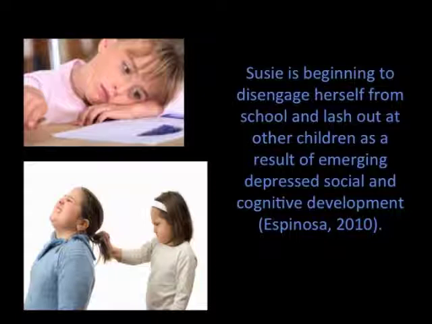To prevent these factors causing low academic achievement, behavioral problems, and socio-emotional difficulties, Susie's teacher began to help Susie develop resilience. As stated by Espinosa, this involved providing a caring and supportive atmosphere at school, setting positive expectations for Susie, and providing opportunities for meaningful participation.